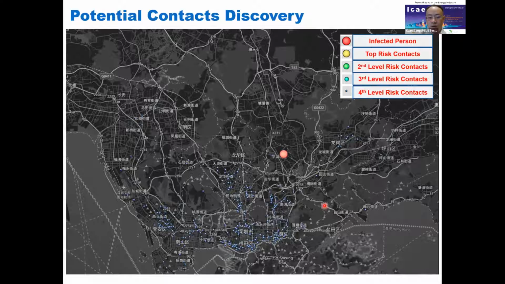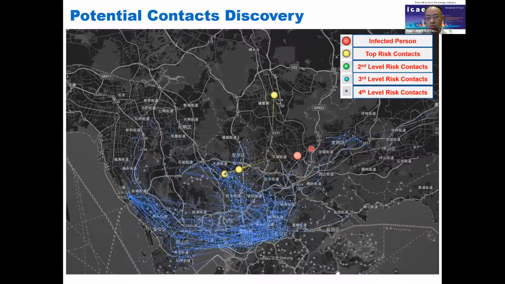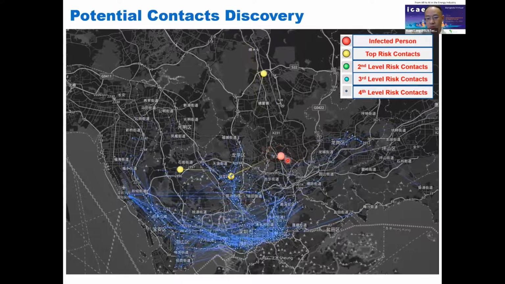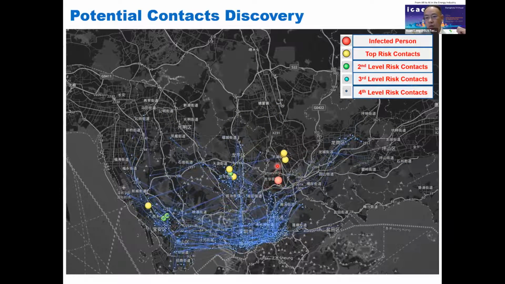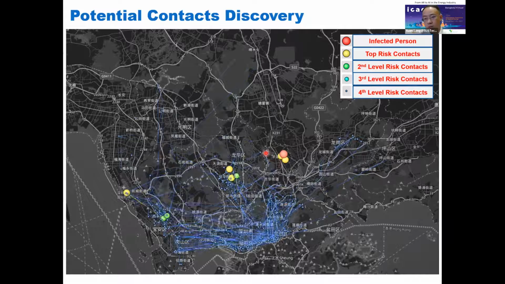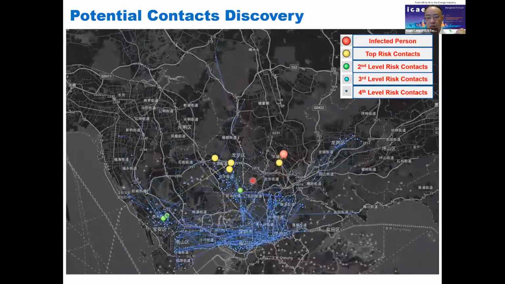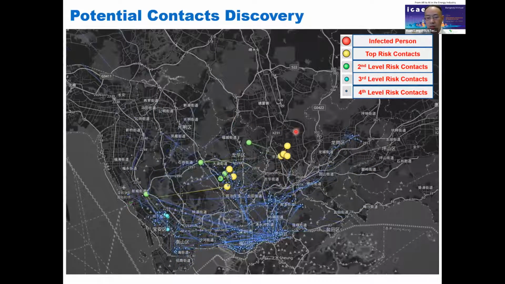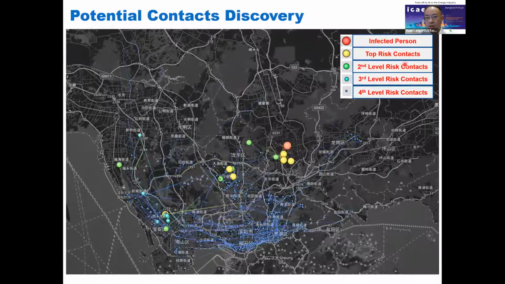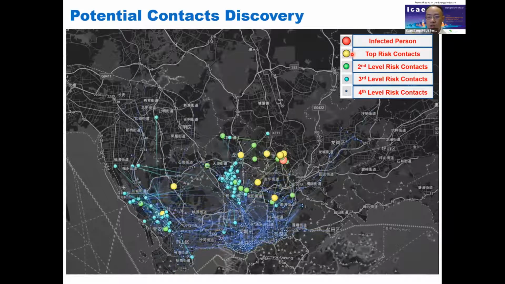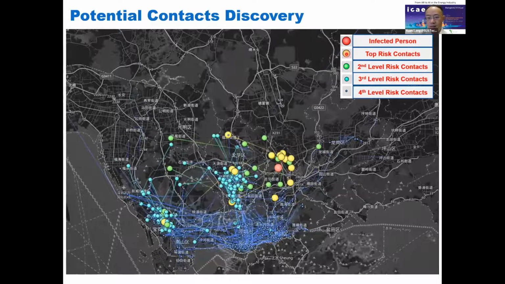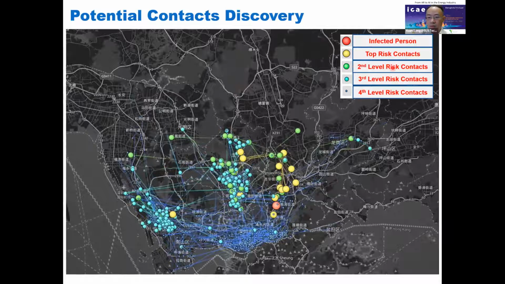In this example, if we have a confirmed case and his trajectory over the past 2 weeks, we can input it into the platform and find his contact persons. The red circle shows the infected person, and the yellow ones show the top risk contacts, then the second level risk, and the third level risk.